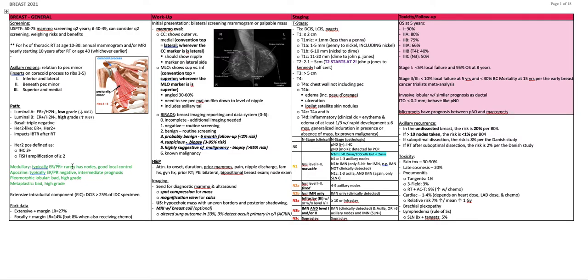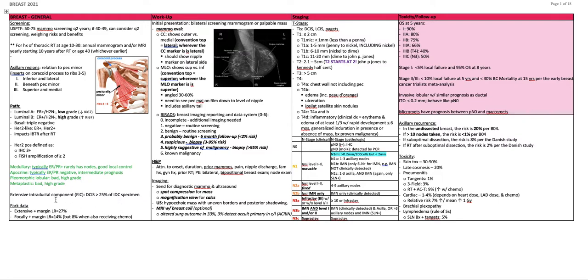Medullary cancers are typically ER/PR positive and have good local control, rarely have nodal involvement. Apocrine cancers are typically ER/PR negative with an intermediate prognosis. Pleomorphic lobular are usually bad, high grade. Metaplastic are usually bad and high grade. Extensive intraductal component, or EIC, means DCIS is greater than 25% of the invasive ductal carcinoma specimen.